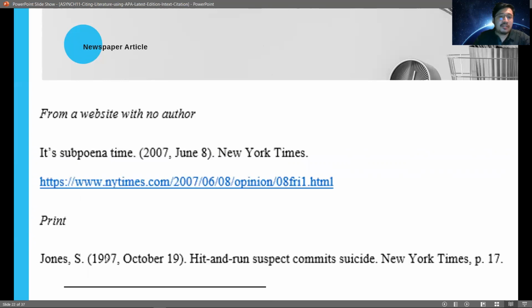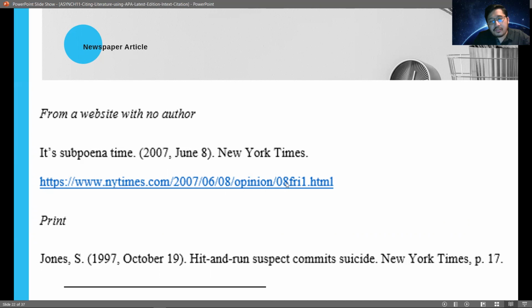Now, what if this is from the website of the newspaper and there is no known author? So it should look like this. State the title of the article, followed by the specific date. Mind you, this is from a newspaper, and newspapers are published daily. Since they are published daily, whenever you get the copyright date, it should be the complete date: month, date, and then the year. Once you've stated the copyright date, you state the name of the newspaper, and then it's followed by the hyperlink where you have accessed that particular newspaper article.